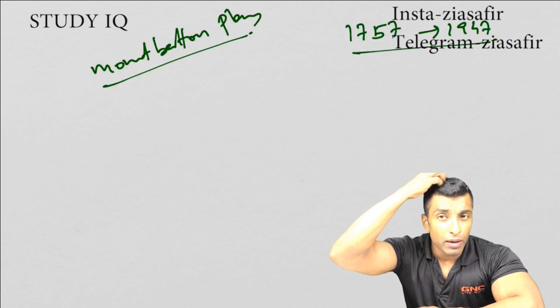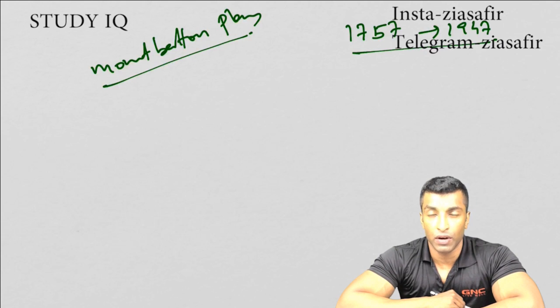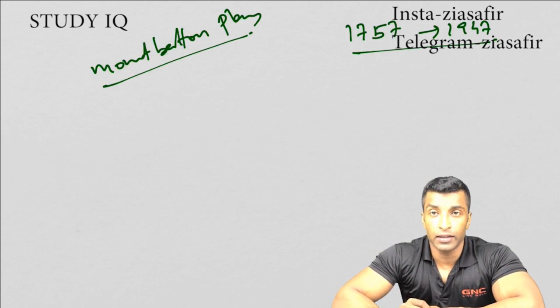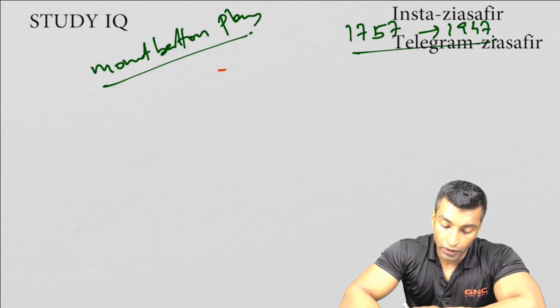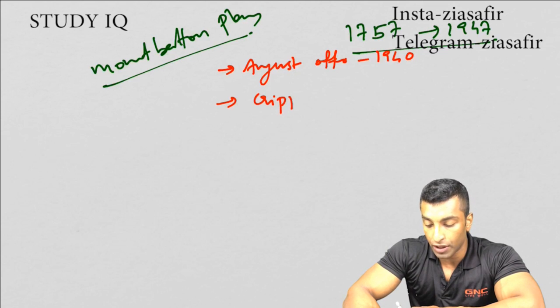But before we move on to Mountbatten Plan, we will quickly see what all things we have discussed in the last phase of our discussion. All these are connected to World War II, so we have to discuss quickly. I'll talk about August Offer, which was in 1940, and then Cripps Mission, which was in 1942.